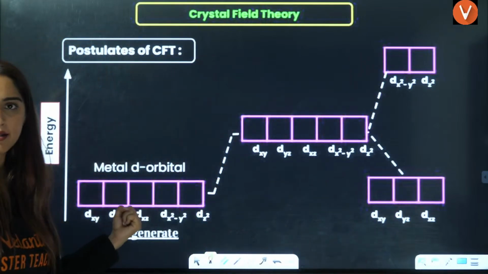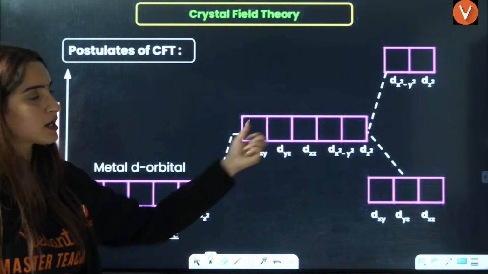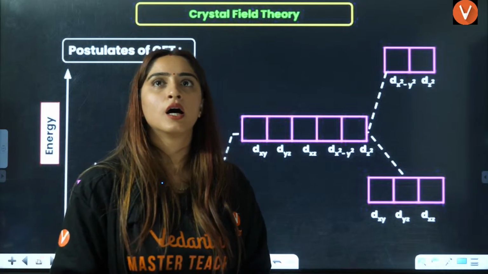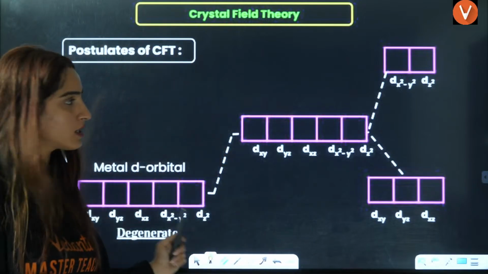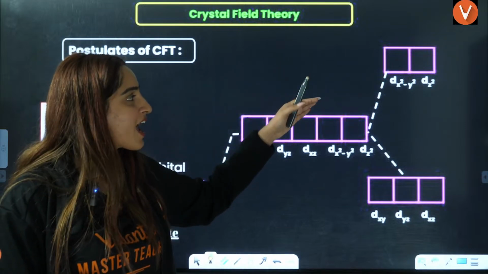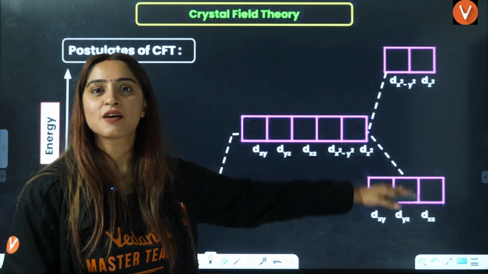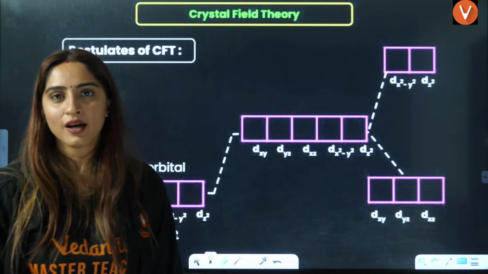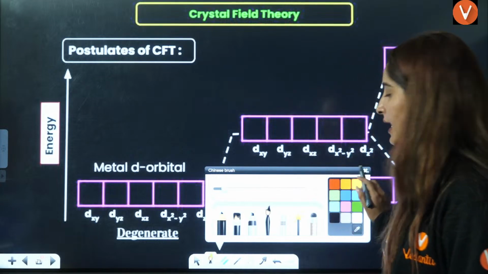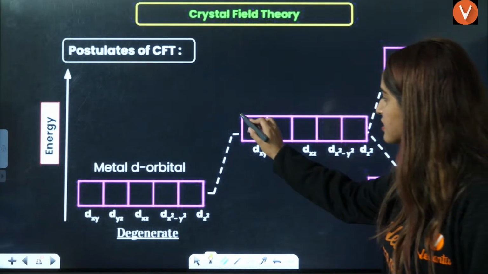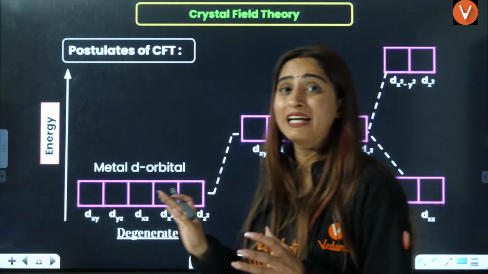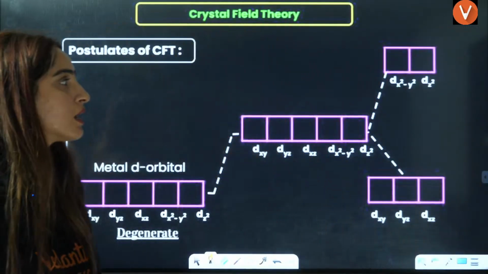All of you are sitting in the same class, all of you are studying, but some of you may fail, some of you may pass. You can say there are 5 friends, and some ligand, some girl will come into their class, and some will have high energy, some low energy, not interested. That is how ligands behave with the metals. This is degenerate, meaning all have the same energy. This is the splitting of the degenerate orbitals.